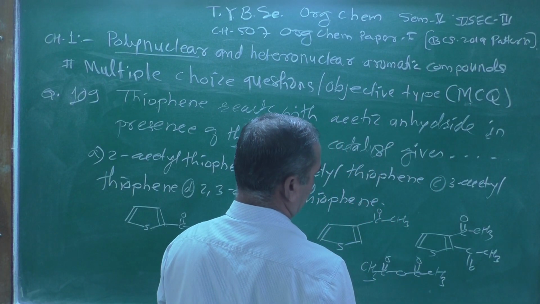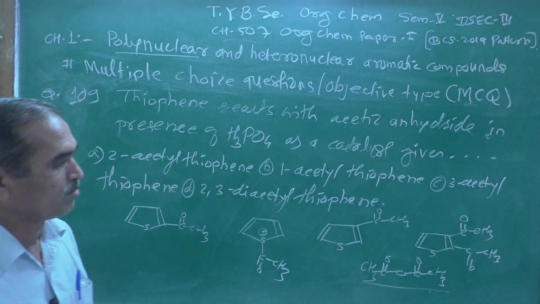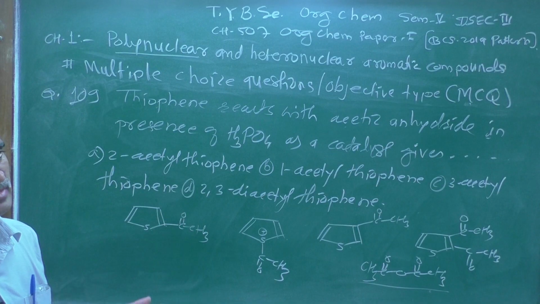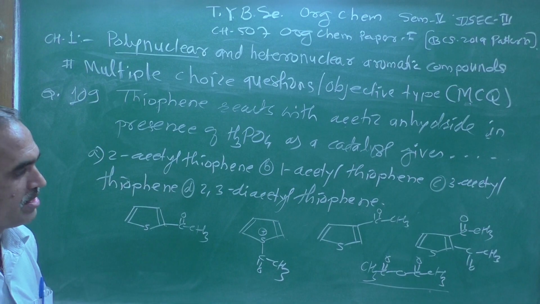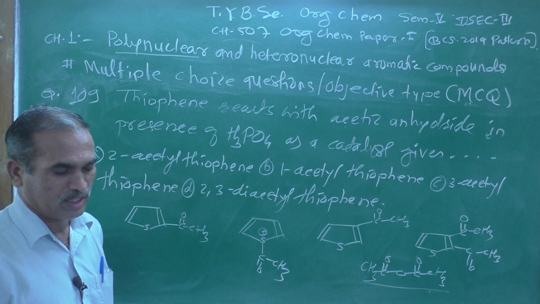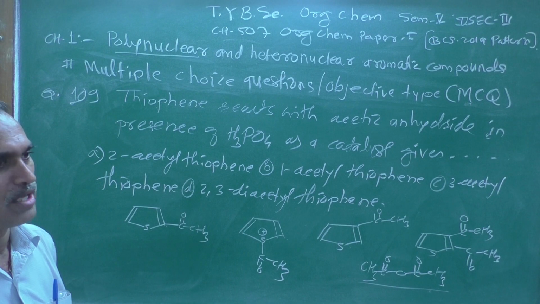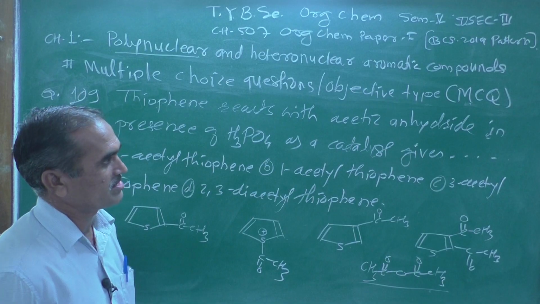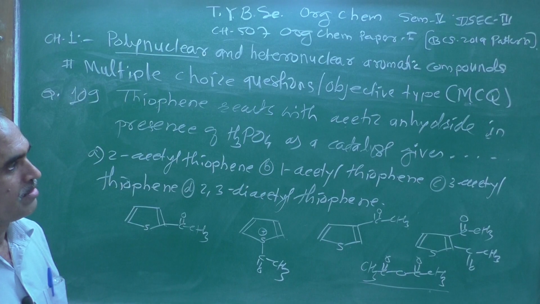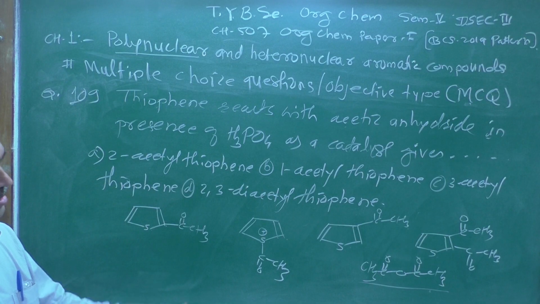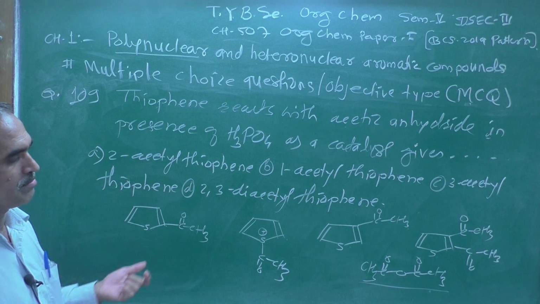This is the structure of acetic anhydride. Two moles of acetic acid heated at 200 to 300 degrees centigrade in the presence of Al2O3, aluminum trioxide, give the compound known as acetic anhydride, and that acetic anhydride can be used for many reactions, such as the Friedel-Crafts acylation reaction.